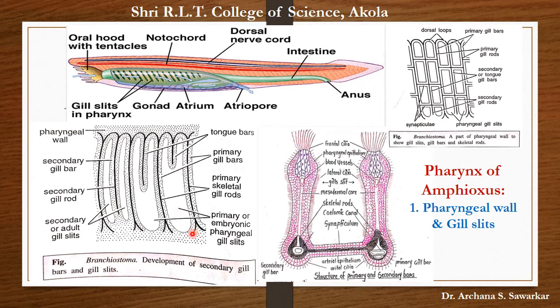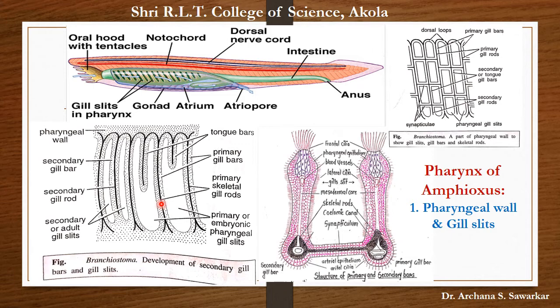This is the skeletal gill rod. At its free end, here is a forked structure. The skeletal gill rod of primary gill bar is having forked structure at its free end.